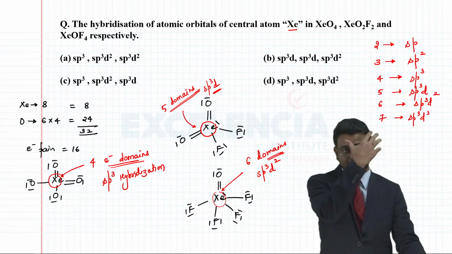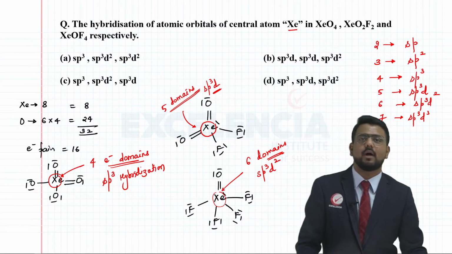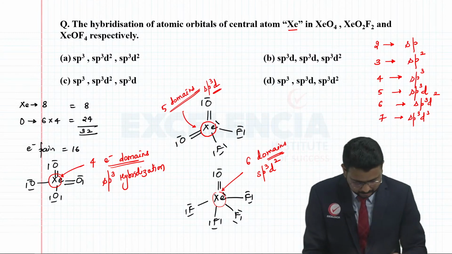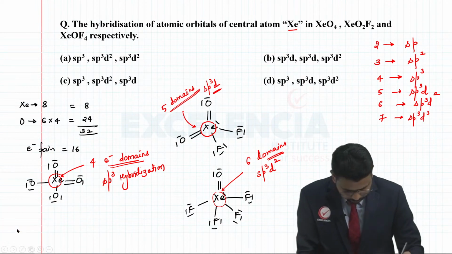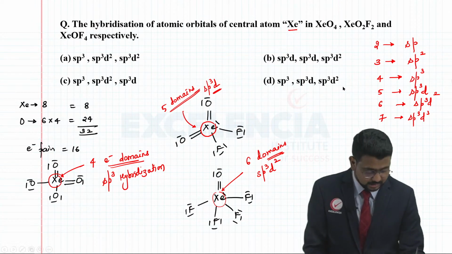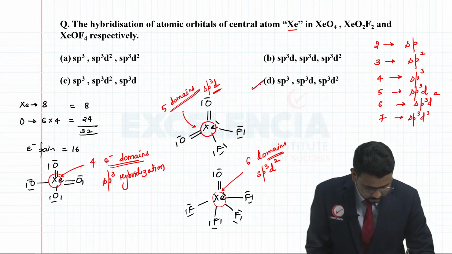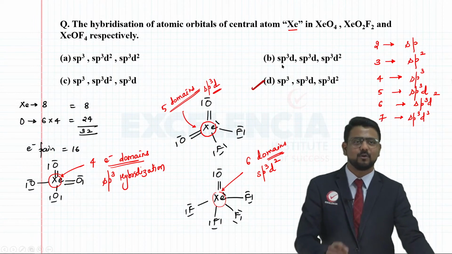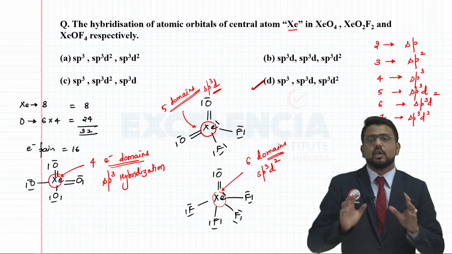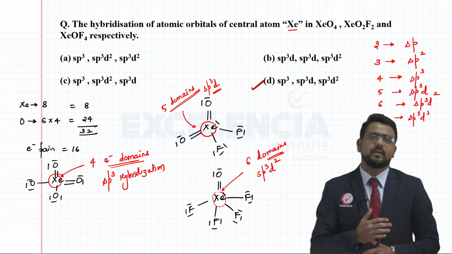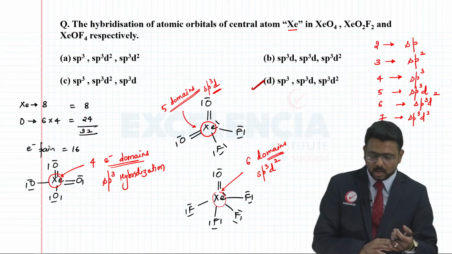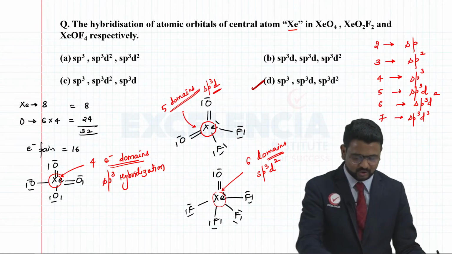Just remember this, right? From this, without any doubt, I'm sure you will understand that your answer is going to be option sp3, sp3d and sp3d2. So this is basically your answer, option D. I hope you got a clear understanding, right? Again, you count the number of electron domains. Based on that, you can determine the geometry as well as the hybridization. Okay, moving on with the next question here.